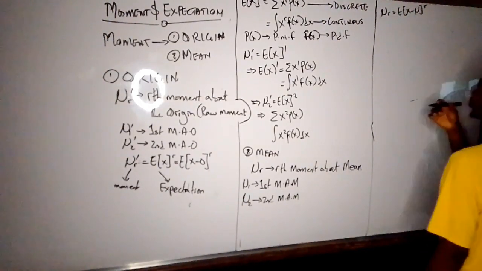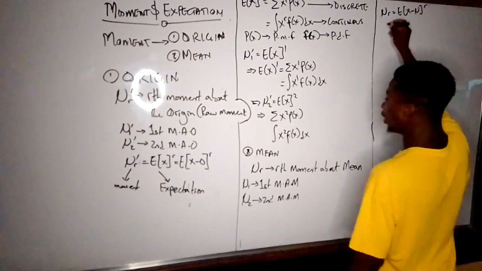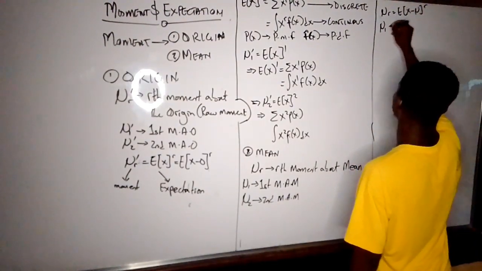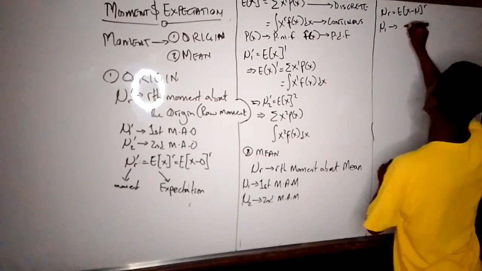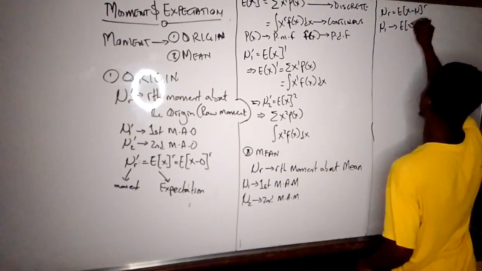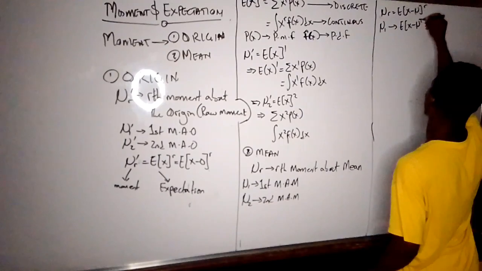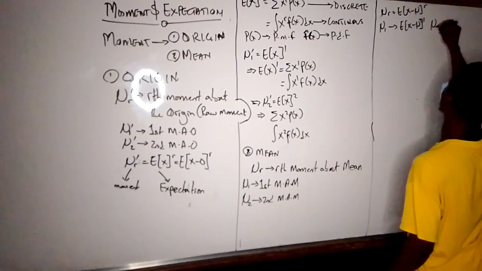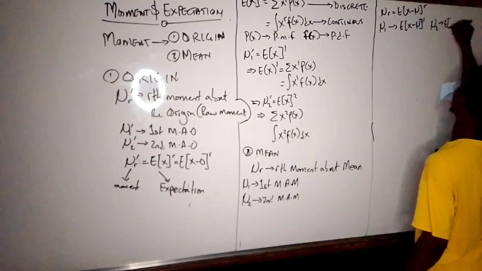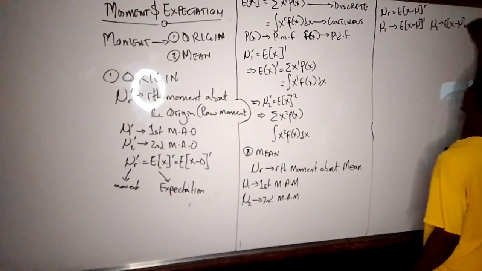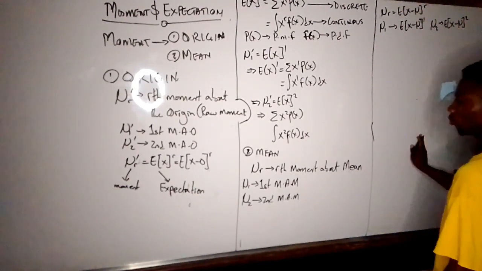Okay? Now, if I write mu1, remember I told you that mu1 is the first moment about mean. So mu1 will be expectation x minus mu all raised to power 1. Mu2 will be expectation of x minus mu raised to power 2.